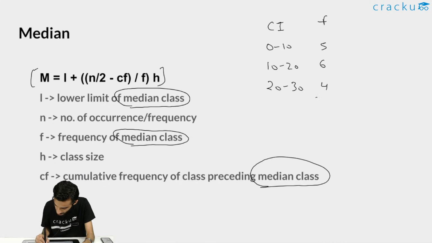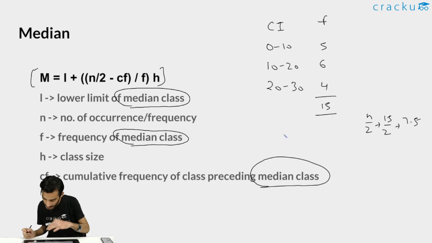So you can just find the value of n by 2 by just, see this is n, so 5 plus 6 plus 4, that is 15. So this is 15 and this is the value of n. So first you need to find the value of n by 2, that is 15 by 2. So n by 2 is 15 by 2 or 7.5, right? So this is the value of n by 2.